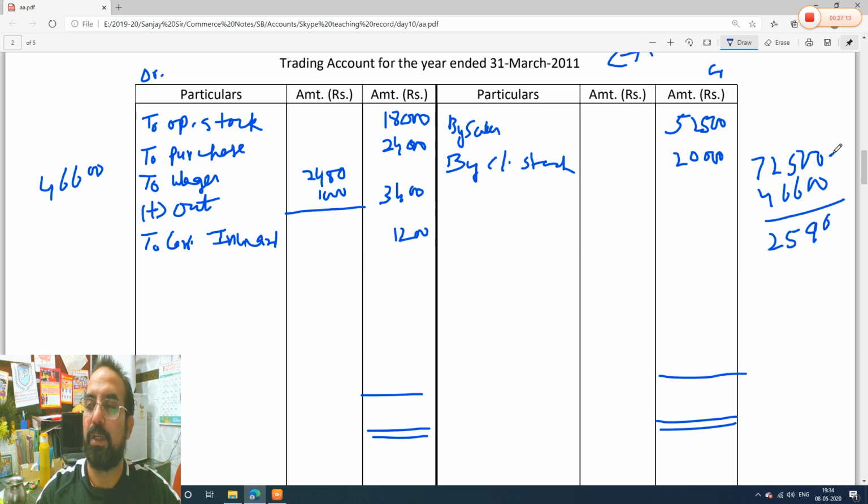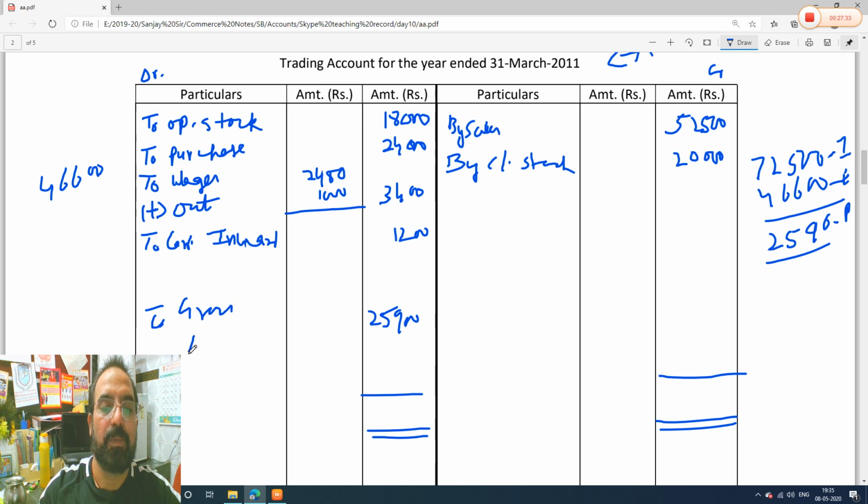So this is our income, this is our expense. If income is more, expense is less, we get profit. And what is the profit value? 25,900. So 25,900 is your gross profit.